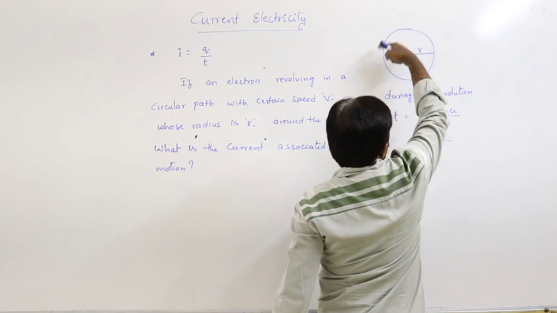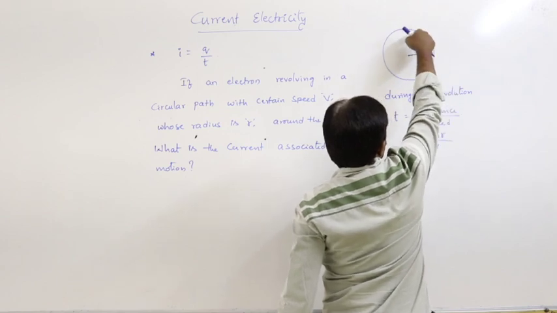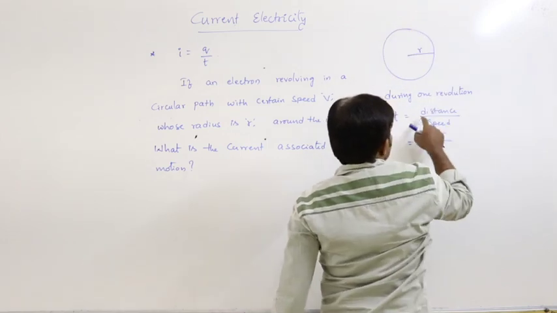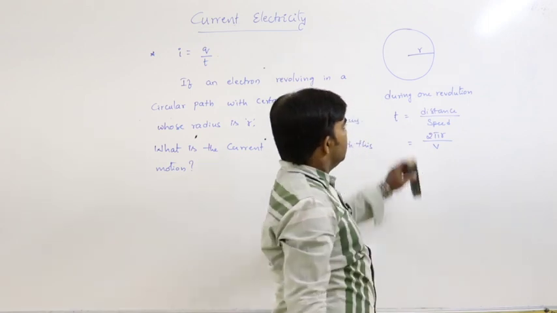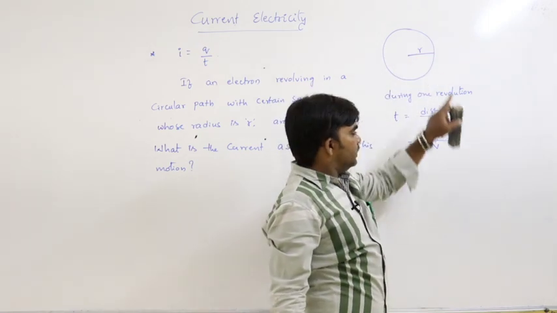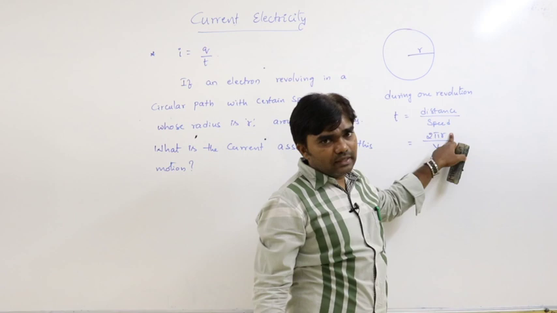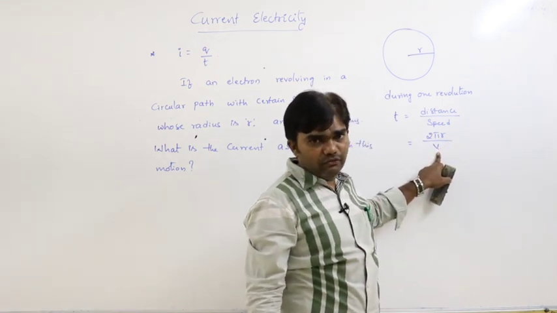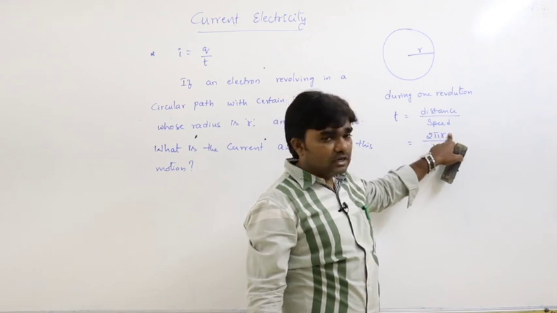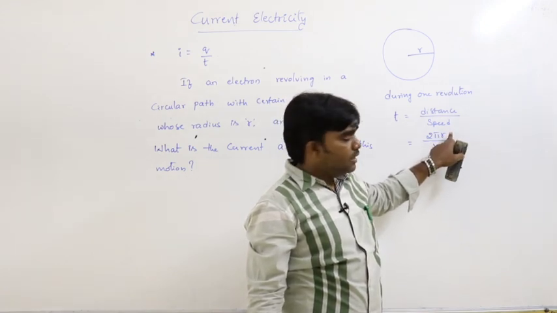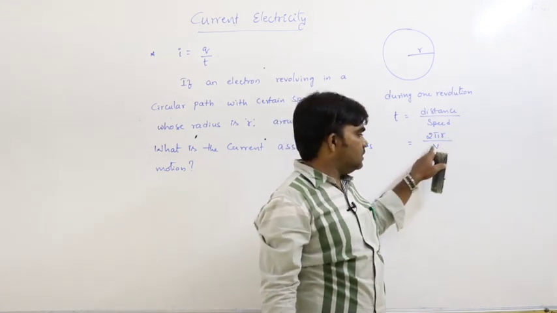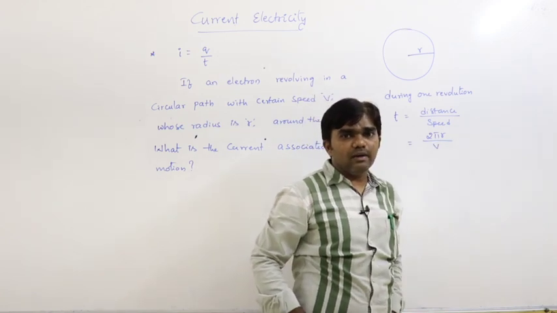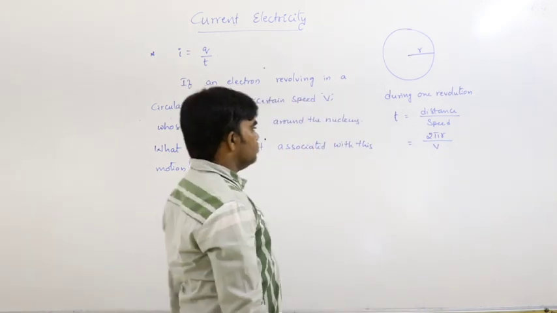If an electron completes one circular path, the distance travelled by the electron is 2 pi r and its speed is v, that is T is equal to 2 pi r by v.